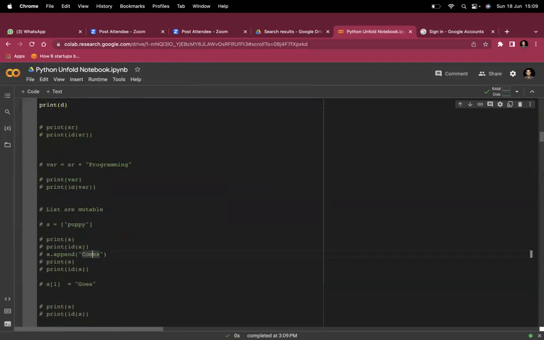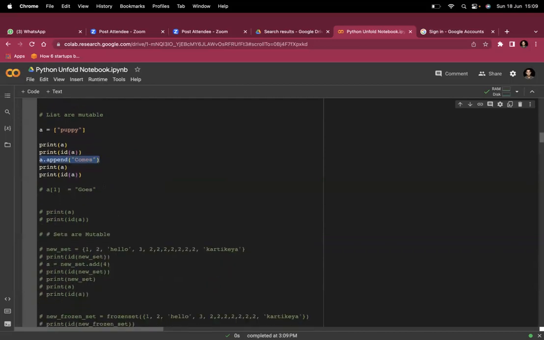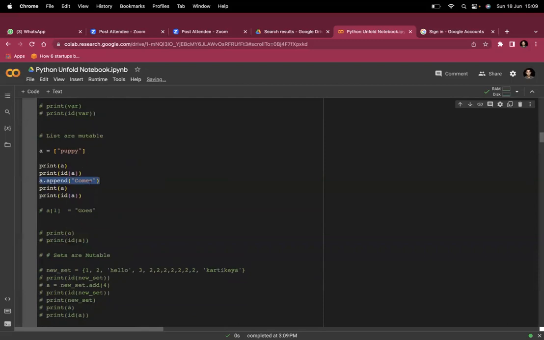But here in the case of list, we didn't make a new one, we just wrote a.append and it is done. The append method does not work on a string, because in a string append is not supported. That's why lists are mutable.